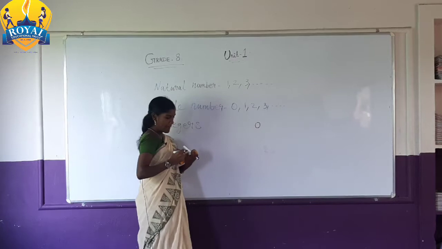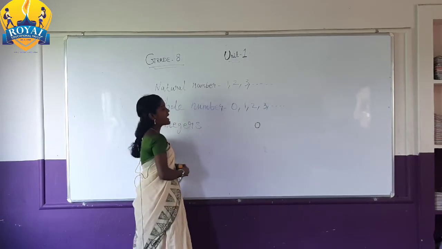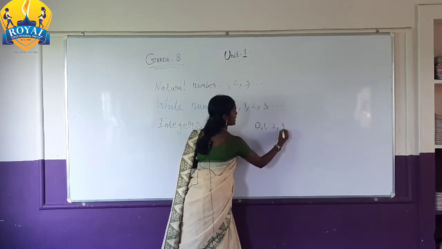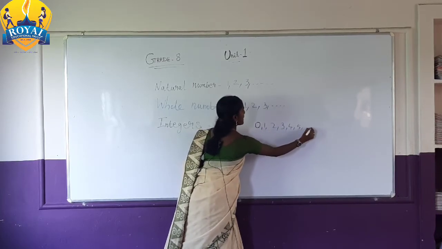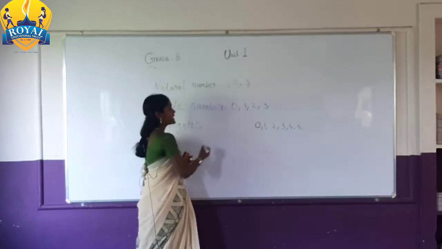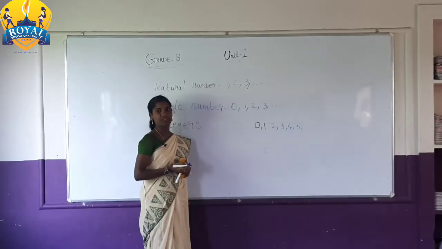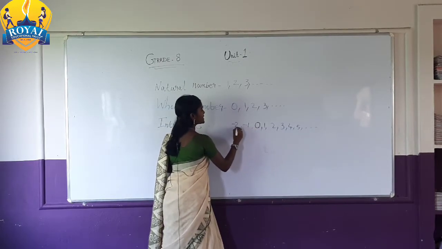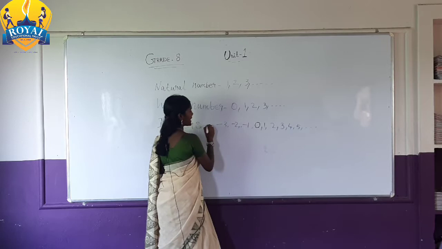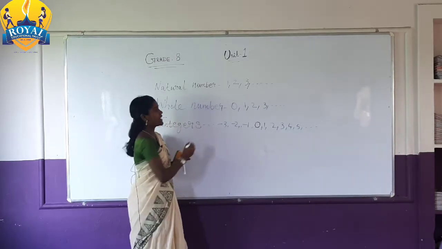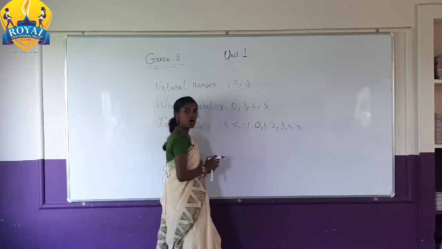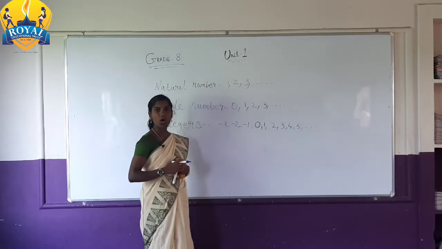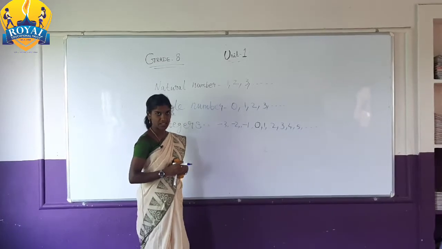0 is the middle of the numbers. On the right hand side, you write positive numbers. On the left hand side, you write negative numbers, that is minus 1, minus 2, minus 3, etc. The positive numbers are called positive integers, and the negative numbers are called negative integers.